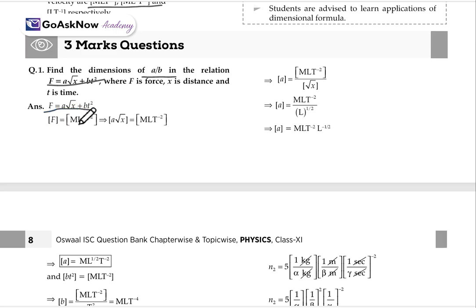Firstly, F is equal to MLT^-2, the force dimensional formula, and then we'll keep A on the left hand side and the other values on the right hand side. When we calculate it, it will be MLT^-2 and then L^1/2, and in place of root we can write 1/2. It will be A is equal to MLT^-2 and then L^-1/2, which goes in the numerator.